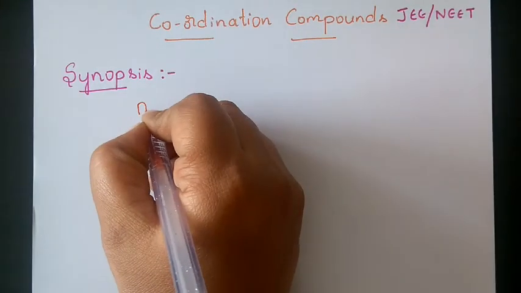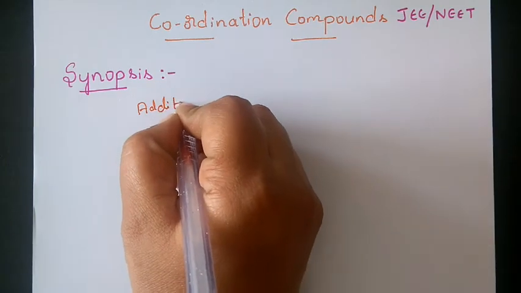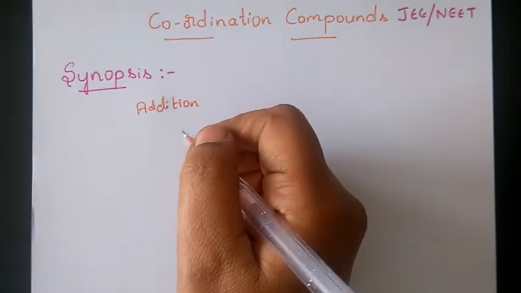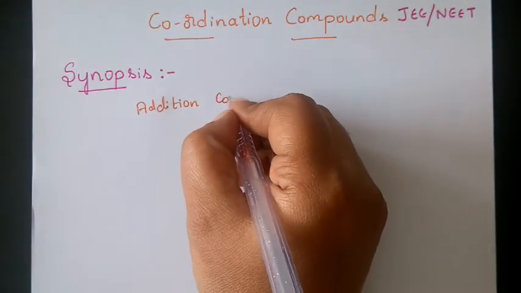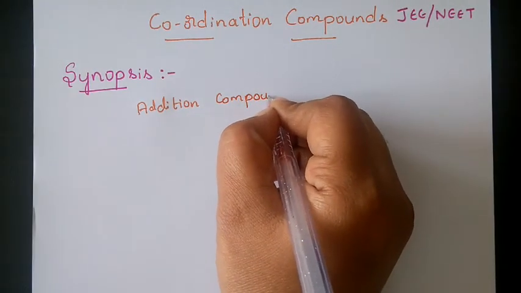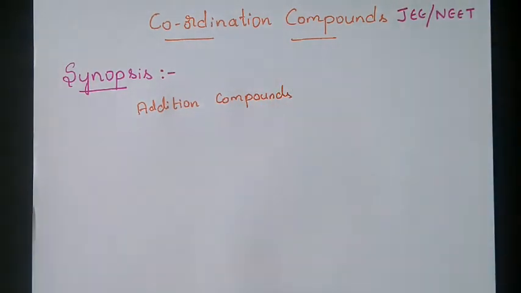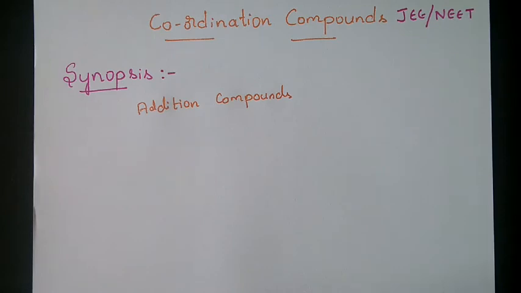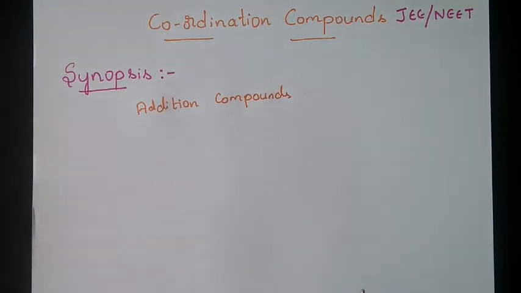Addition compounds are nothing but any two simple stable compounds that you add. It will form a new product, and that is called an addition compound. Two simple stable compounds will be added together to form a compound, and that compound is called the addition compound.